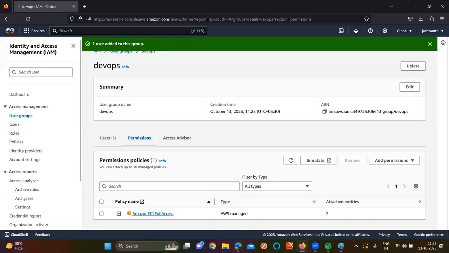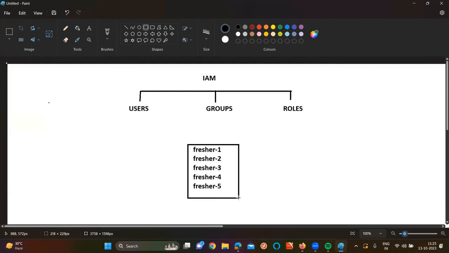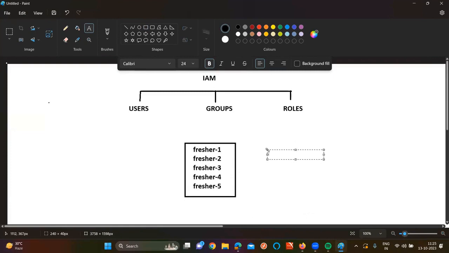Let me explain it here. For example, here fresher1 is the user. Fresher1 is in a group. At the same point, fresher1 also has an individual user. Whenever fresher1 has the individual user, he has the admin access. But the same fresher1 is in the group, where he has only read-only access. Which one is going to be applicable? Always admin. Why? Because it is a high priority, right? So it is always going to take the high priority level of permissions. Clear now, sir? That's it.